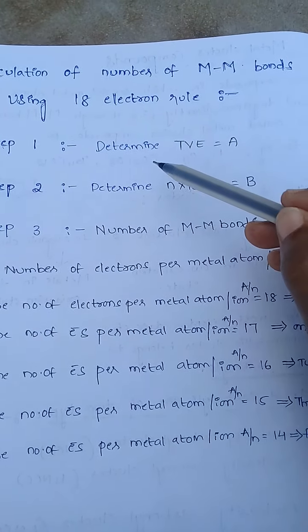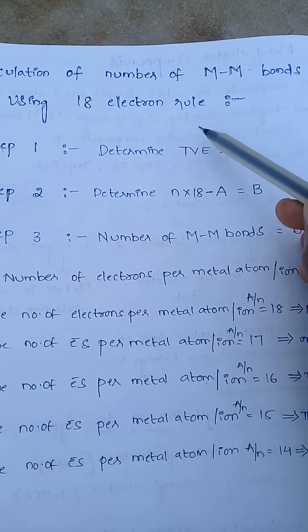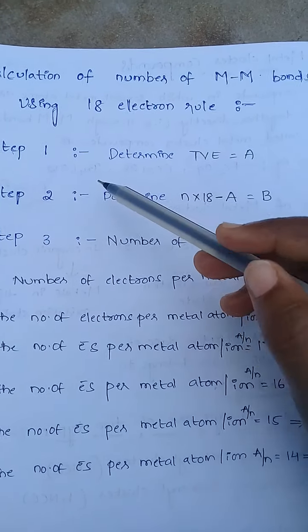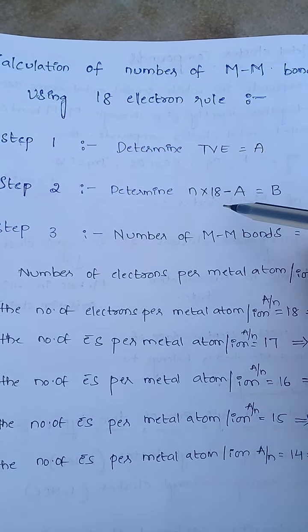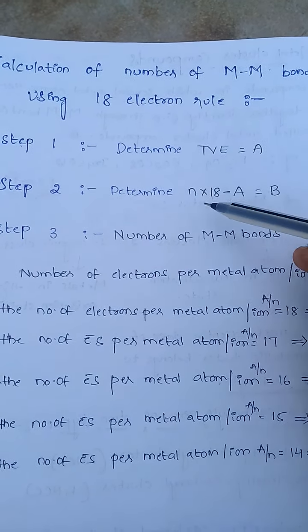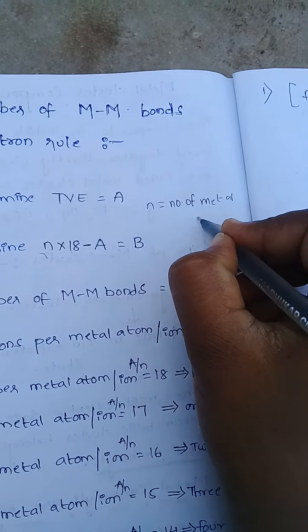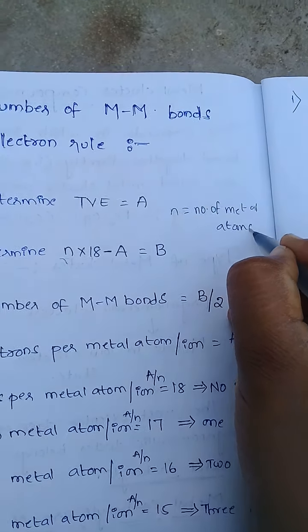The first step is to determine total valence electrons, and these total valence electrons are equal to A. The second step is to determine metal-metal bonds, where N equals the number of metal atoms: N into 18 minus A, where A is the total valence electrons found in the first step, equals B. And the third step, number of metal-metal bonds equals B by 2, where B is what we found in the second step.